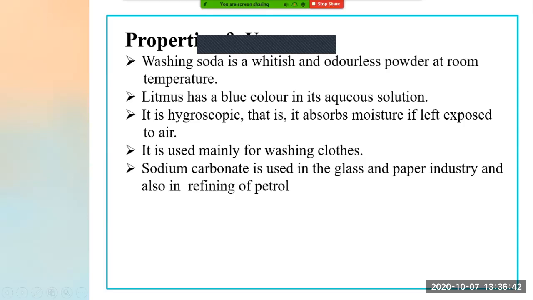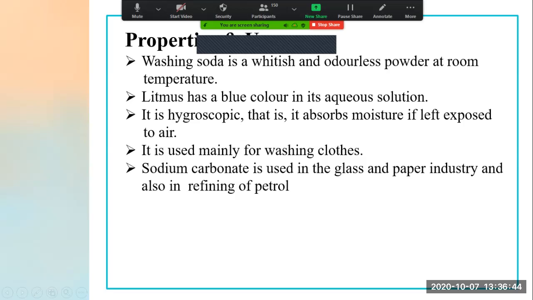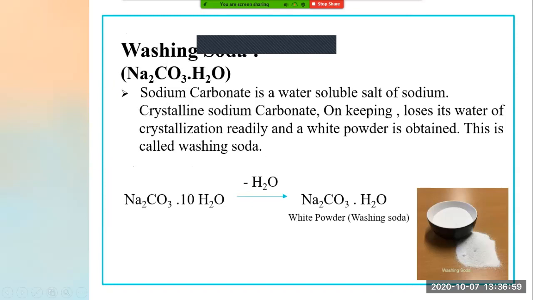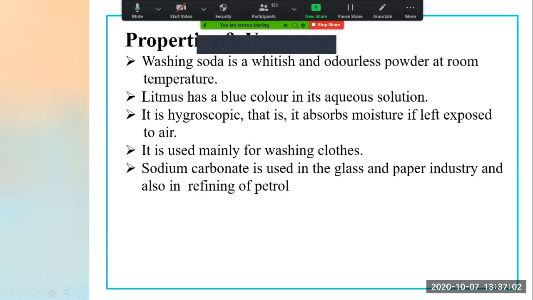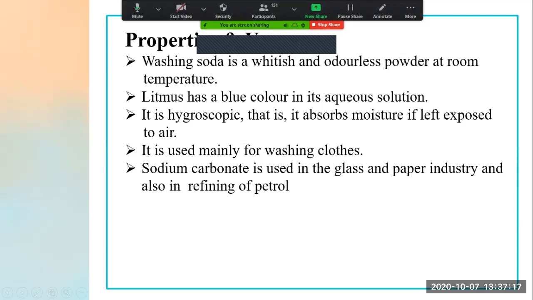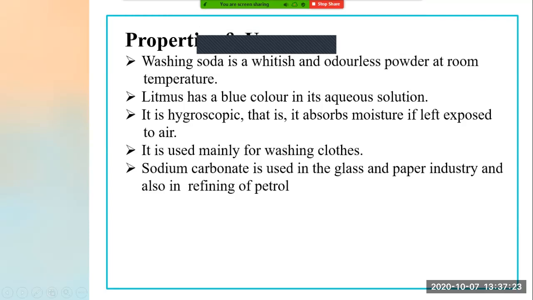Now see, first point: washing soda is a whitish and odorless powder at room temperature. We have seen, see here in the figure, it is white in color. We do not get any odor from this powder, whereas with bleaching powder we get the odor of chlorine gas. But in washing soda we do not get any odor. It is a whitish and odorless powder at room temperature.